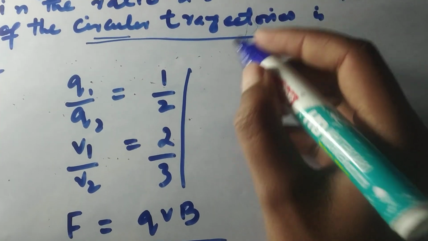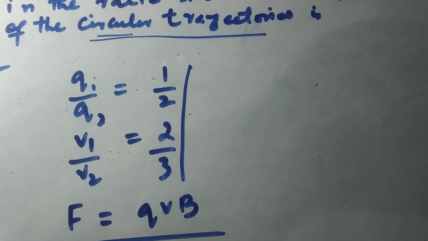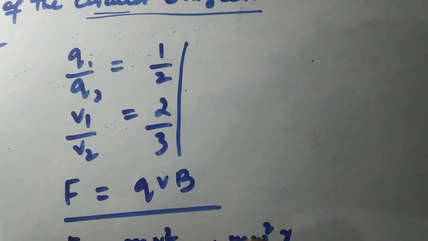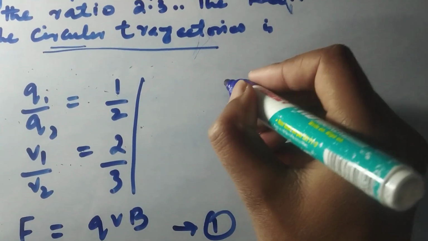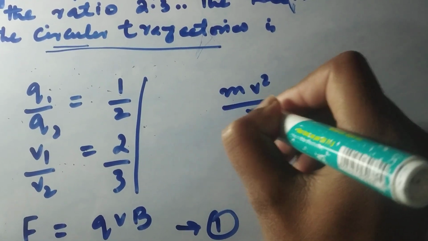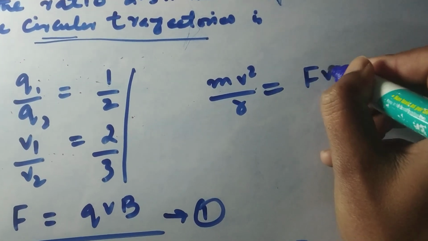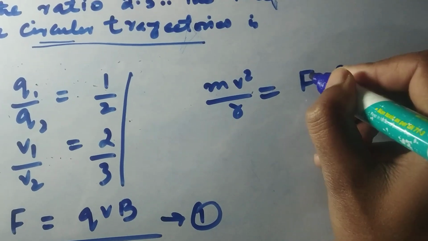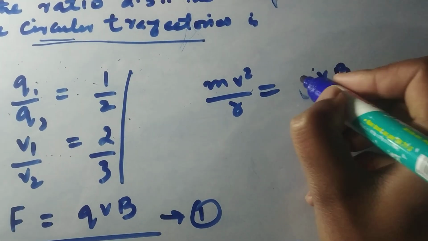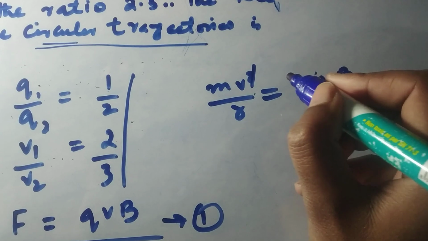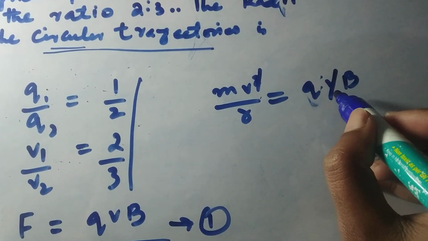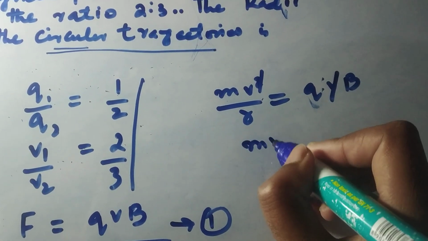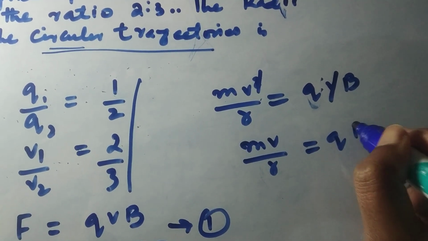Now equate both of these quantities, since both are the value of the force. Equating the first and second equations, mv squared upon r equals qvb. Here the velocity squared cancels with one velocity, so mv upon r equals qb.